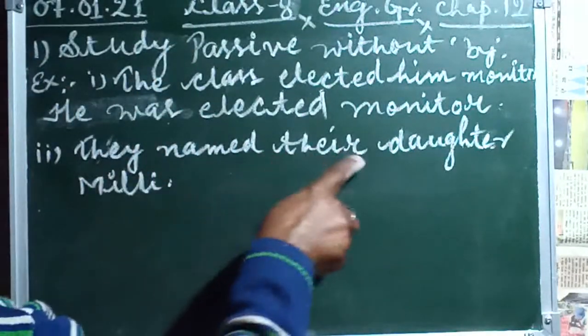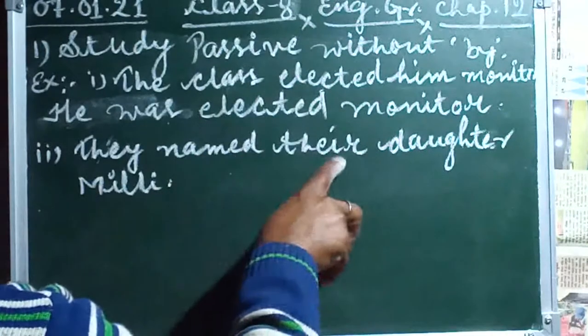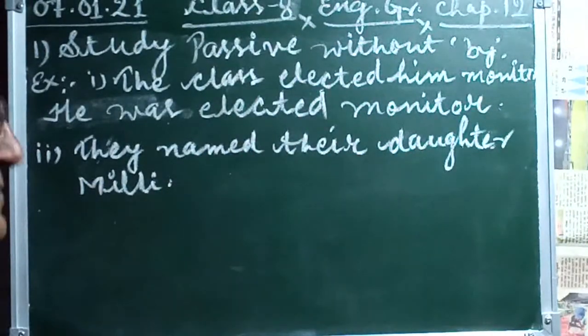Second number, you are looking here: they named their daughter Millie. They named their daughter Millie. So what is the object here? Their daughter. Very simply it is coming out. Their daughter is the object here.